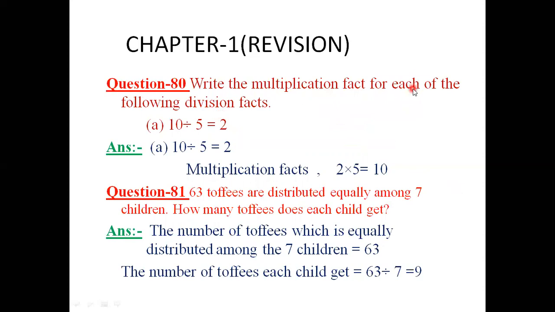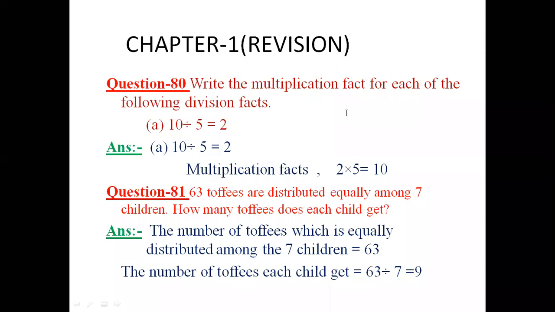Write the multiplication fact for each of the following divisions. Here is the given division: 10 divided by 5 is equal to 2. And now the multiplication fact: when we multiply 2 and 5, this is called the quotient, this is called the divisor. When we multiply quotient into divisor, we get 10. And 10 is the dividend. So in this way, we can find the multiplication facts of the division fact.